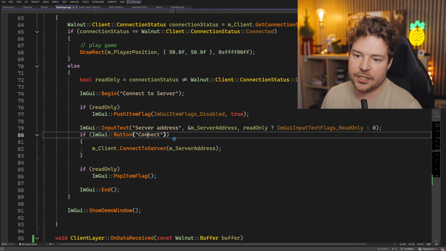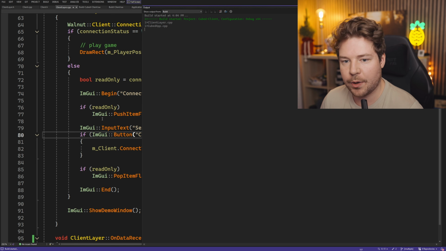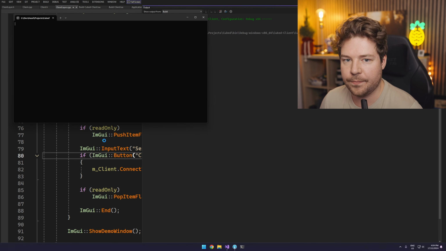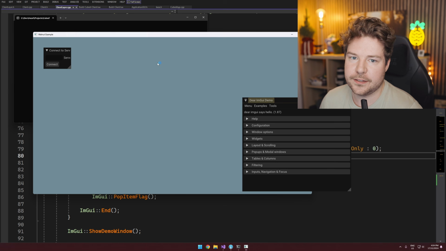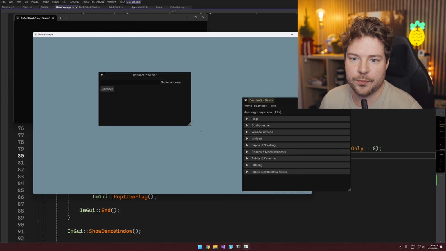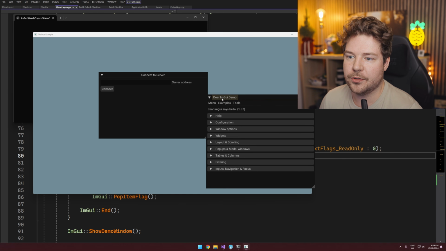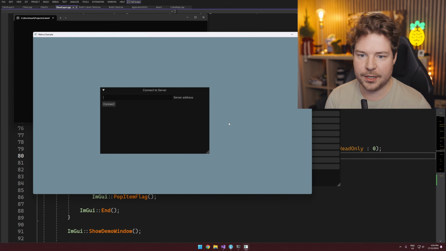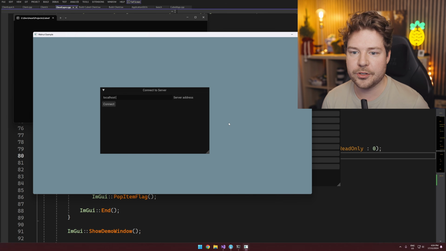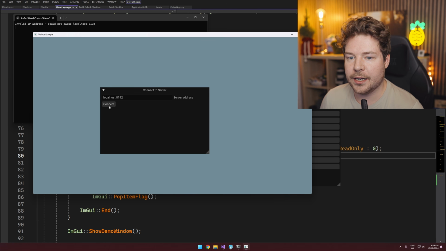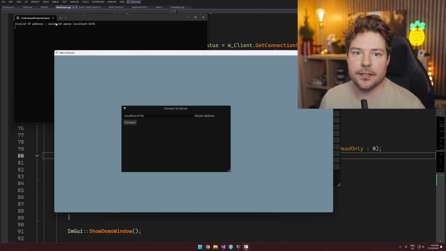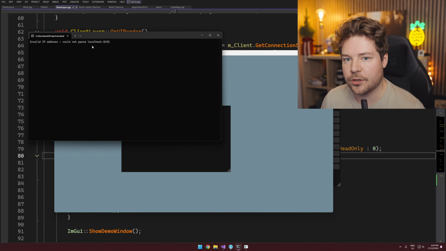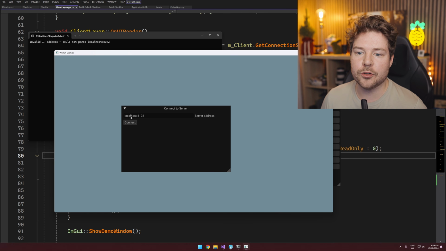Okay, so let's just try and run this. I just want to see what this UI is looking like that we've written so far. Remember, it should give us this sort of box, I'll probably stop showing this GUI demo thing. You can see it gave us the box for the server address, so we can type in something like localhost, presumably, and a port, and then we can hit connect. And you can see in this case it's giving us an invalid IP address, could not parse localhost, because we should be resolving that name ourselves into an actual IP address.